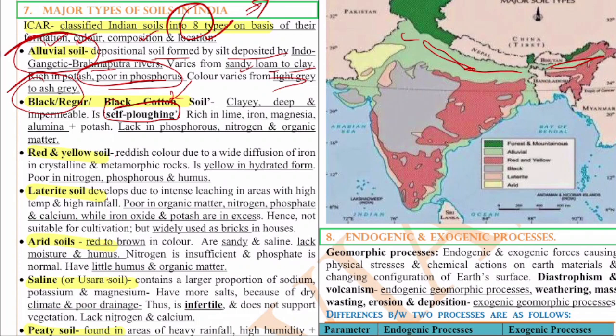This black soil is clayey, deep and impermeable. It is self-ploughing. It is rich in lime, iron, magnesia, aluminum and potash. It lacks phosphorus, nitrogen and organic matter. That is the thing. Next, red and yellow soil.